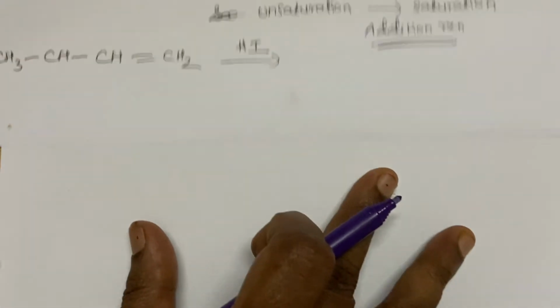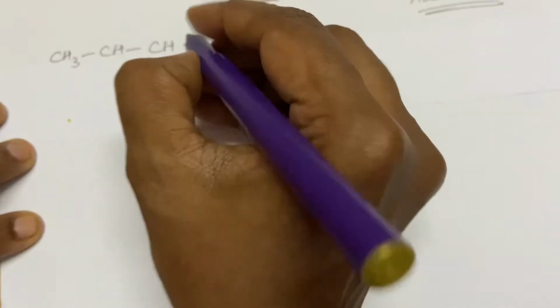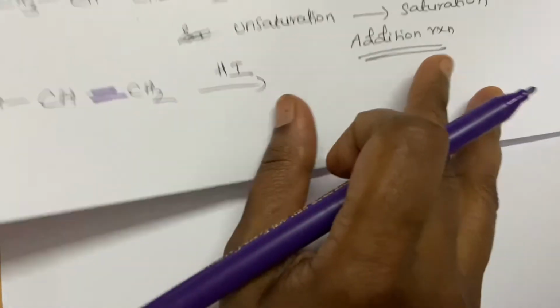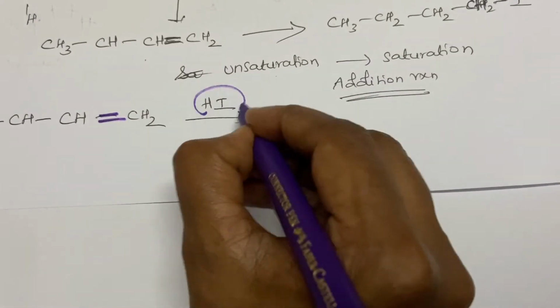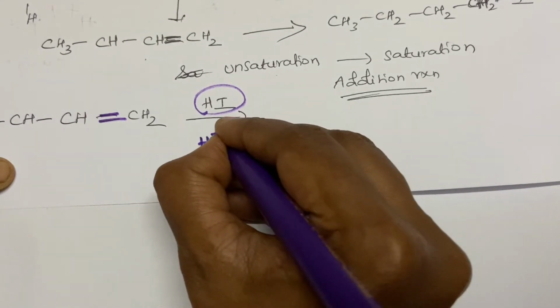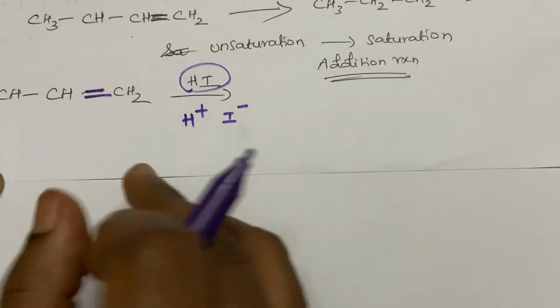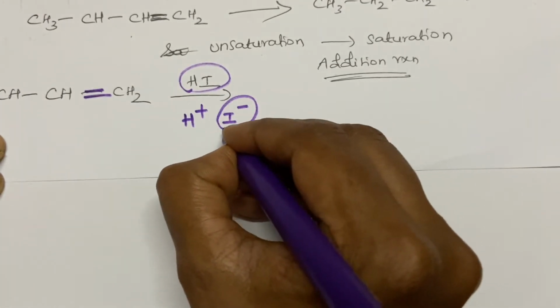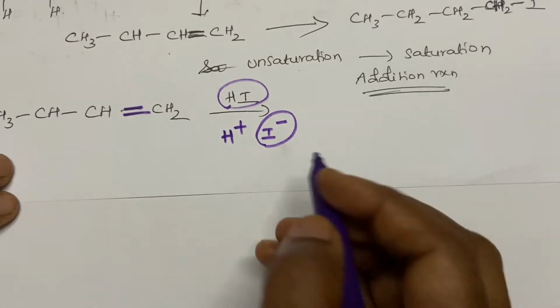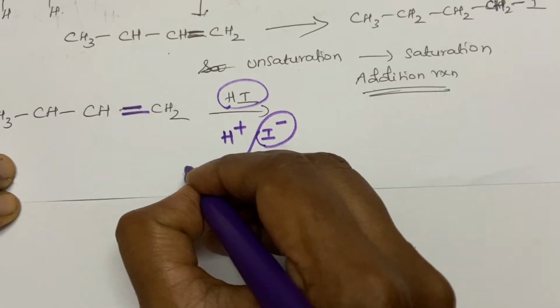If you are adding across a double bond, how can you write hydrogen iodide? H plus, iodine minus. Markovnikov's rule says that the nucleophile of the incoming group goes to the least substituted carbon.